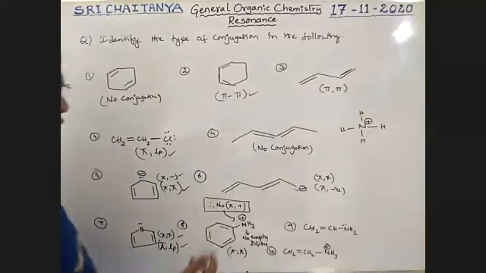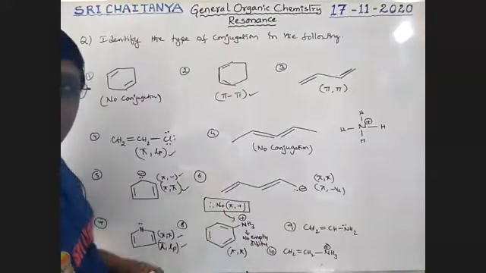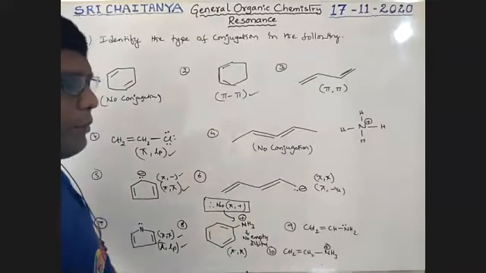So please keep in mind, even though the positive charge is in conjugation, it has no d orbital, no empty orbital. Therefore, no conjugation is available. Similarly, here also, boys.